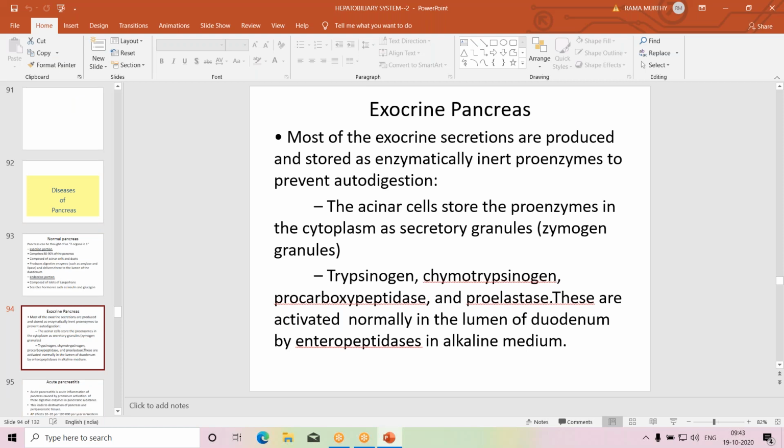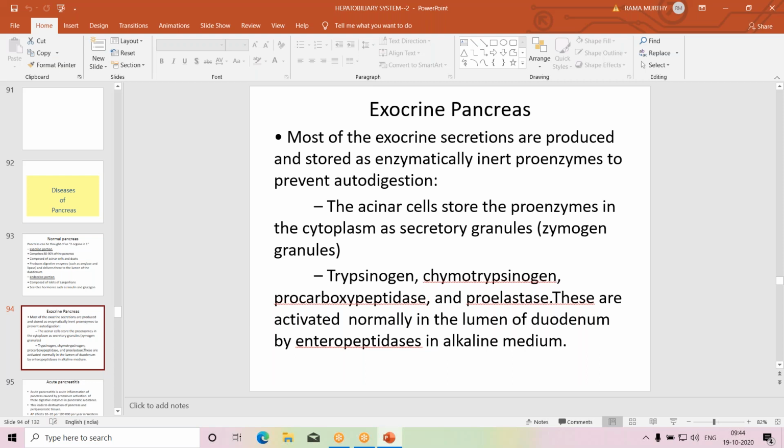So you can see we are now concerned with the diseases of the exocrine pancreas, because we are discussing in connection with the gastrointestinal diseases. Therefore, liver, pancreas, all these structures are important. Most of the exocrine secretions are produced and stored as enzymatically inert proenzymes to prevent auto-digestion. That means,